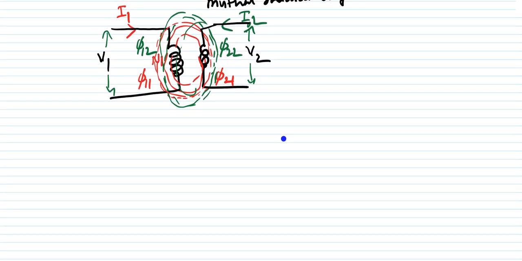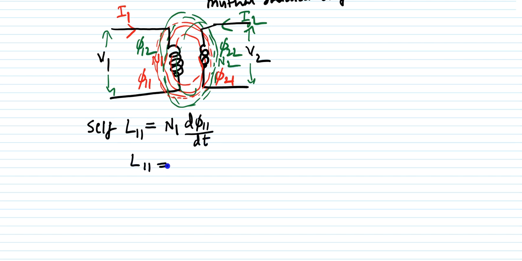After getting all this concept, this is the number of turns N2 of the second coil. Then you can write the self inductance of the first coil. The self inductance of the first coil, L11, is written as N1 d phi 11 by dt. You can write it like this, or L11 is nothing but N1 phi 11 by I1. This is the self inductance you can define.